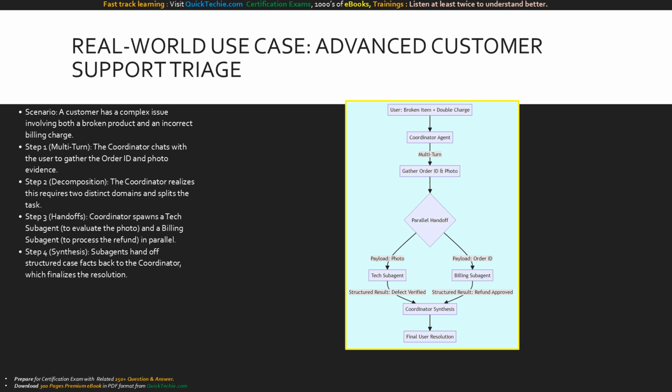Step 3 is where the magic happens. The coordinator executes parallel multi-agent handoffs. It passes the photo to a tech subagent equipped with vision tools and simultaneously hands off the order ID to a billing subagent equipped with finance tools. Finally, in Step 4, the subagents return their structured findings. The coordinator synthesizes this data, resolving the ticket instantly. Mastering these orchestrations is exactly what the certification demands.